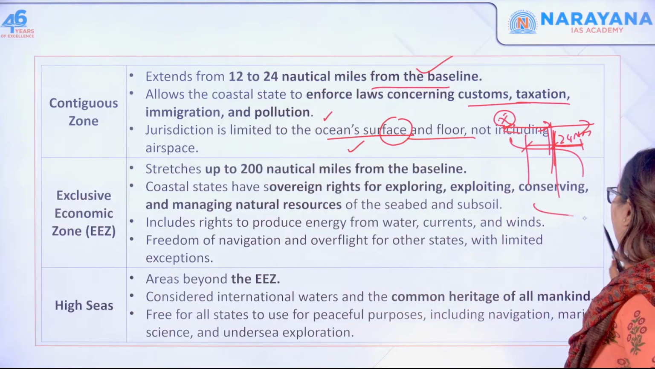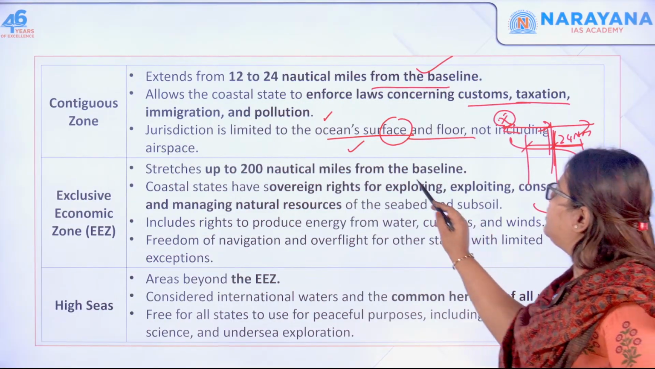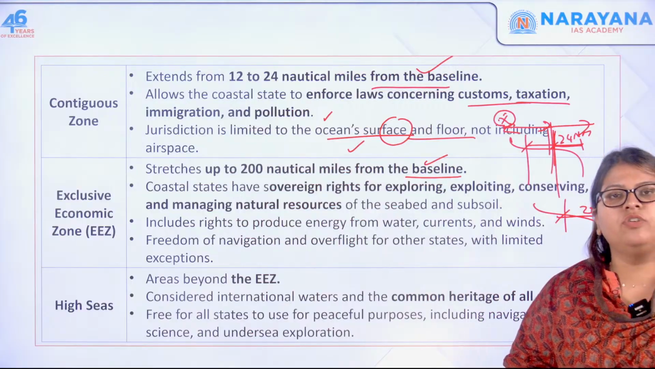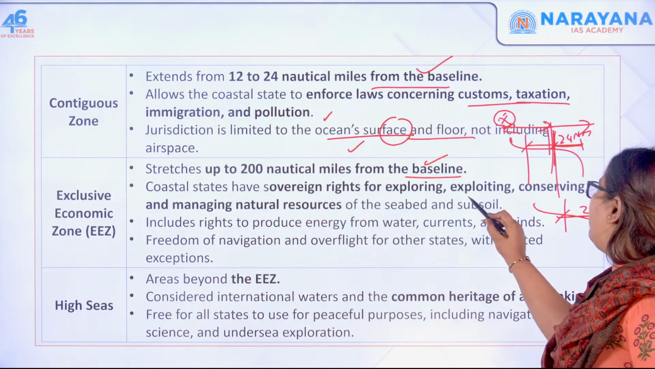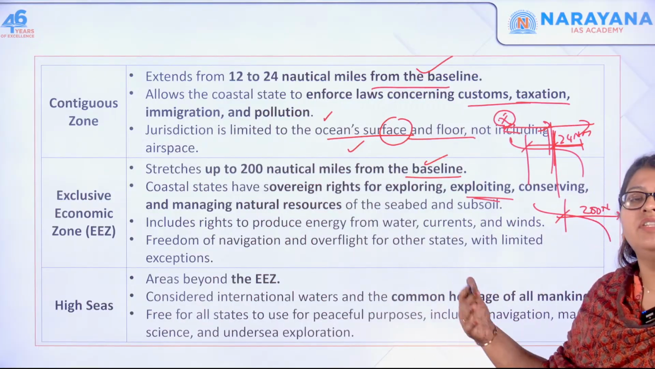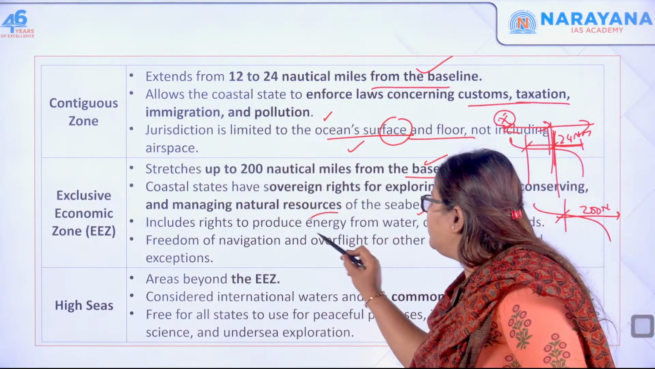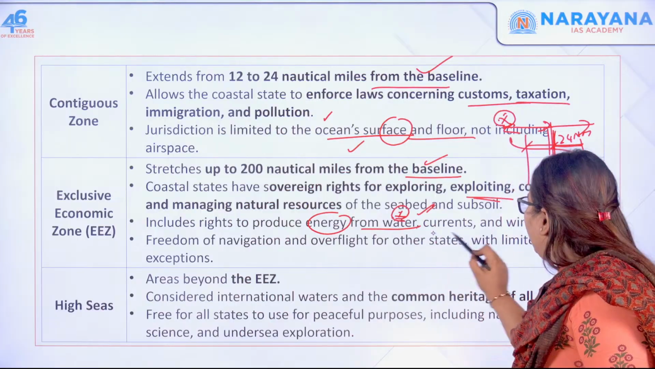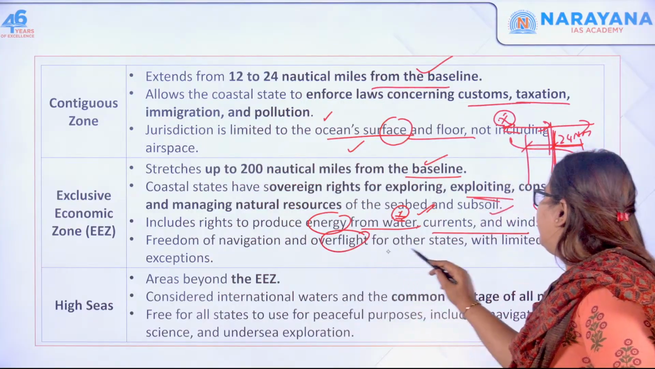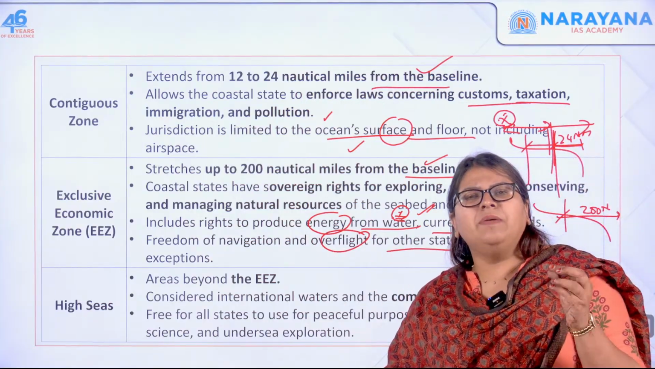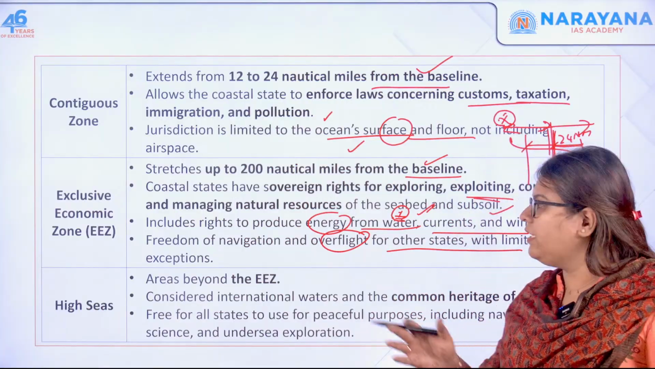From the baseline, 200 nautical miles is your exclusive economic zone. Here also the coastal states have sovereign rights for exploring, exploiting, conserving and managing the natural resources present over here. It includes the rights to produce energy from water, currents and winds, very important, and also there is freedom of navigation as well as overflight for other states. There are very limited exemptions. If it affects the sovereignty or the security, then there is an issue.